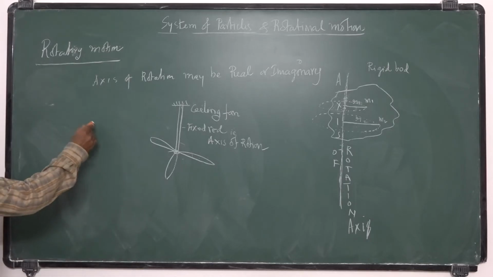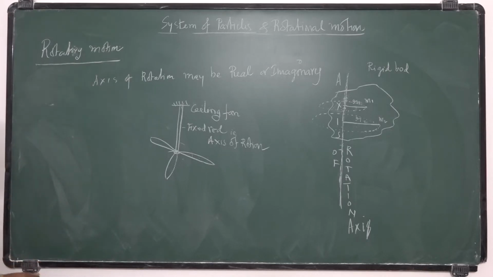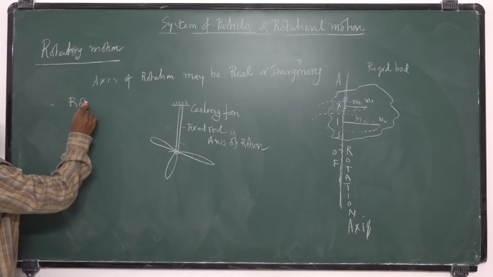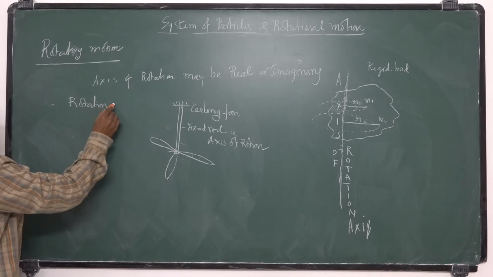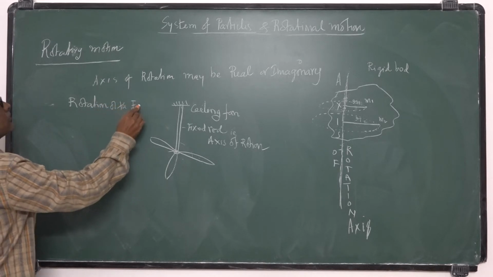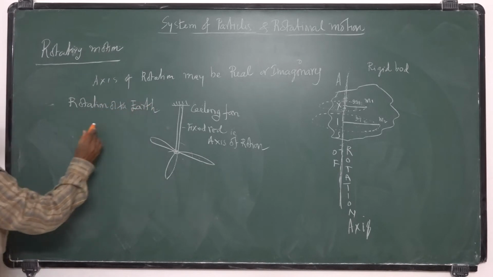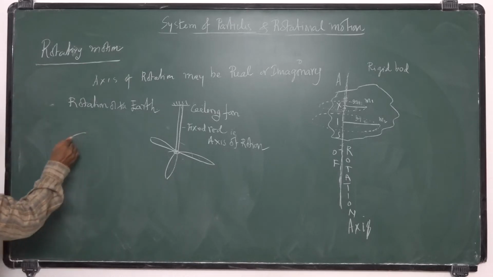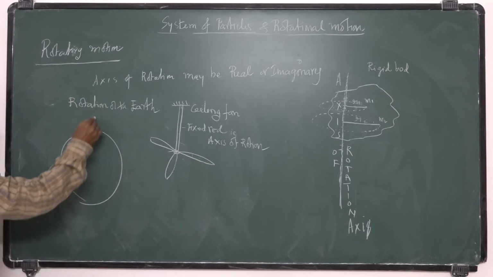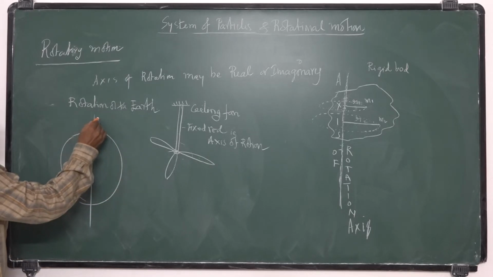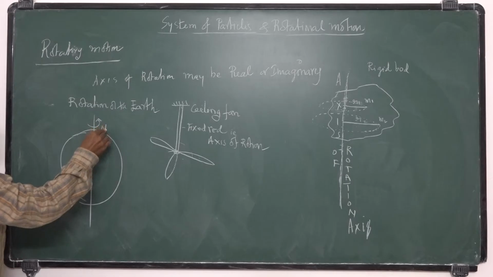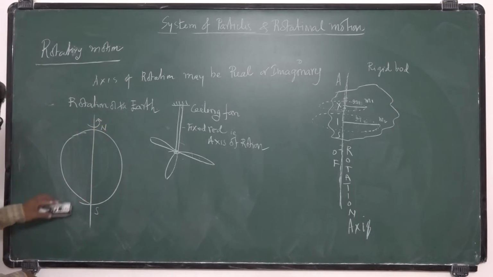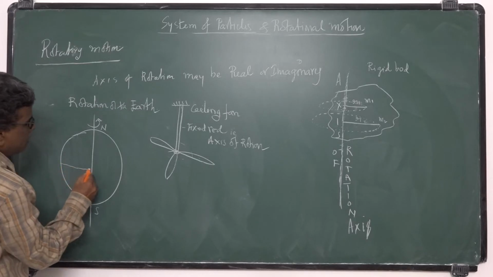And consider the earth rotating about its own axis, the rotation of the earth. Earth rotates about itself. We assume the earth is a perfect sphere, and it is rotating about an axis passing through the geographical north and south poles, which causes day and night.